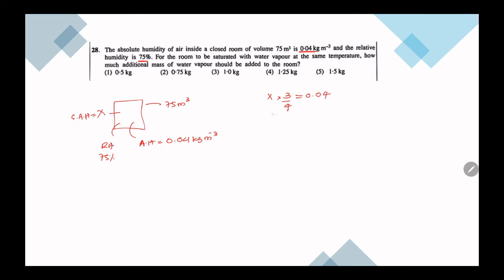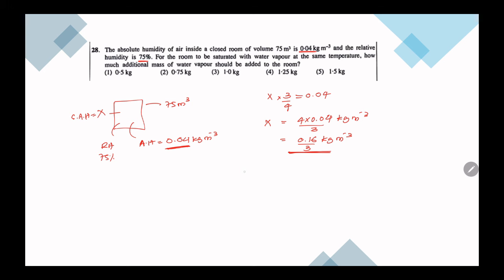So if we find the saturation, it would be 4 into 0.04 divided by 3 kilogram per meter cube. So that is 0.16 by 3 kilogram per meter cube. Now this is the total amount. Currently we have this much per meter cube. To fill we need this much per meter cube. If I get the difference, I will get how much is required for each meter cube.